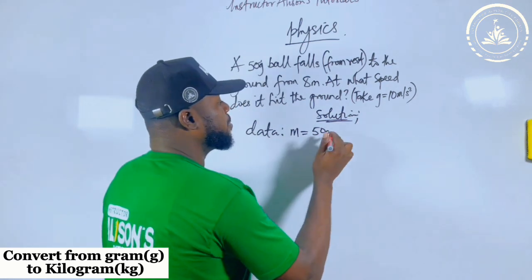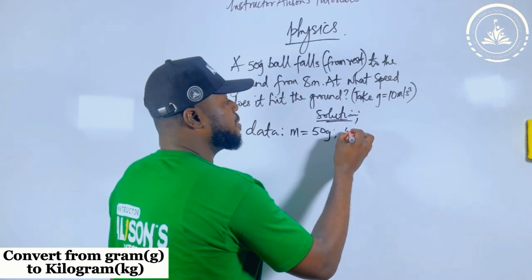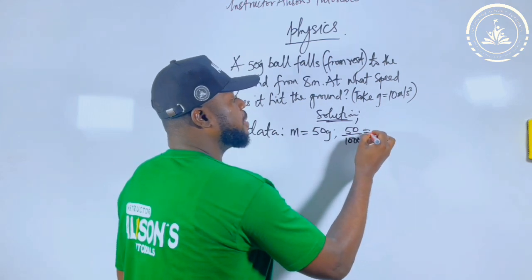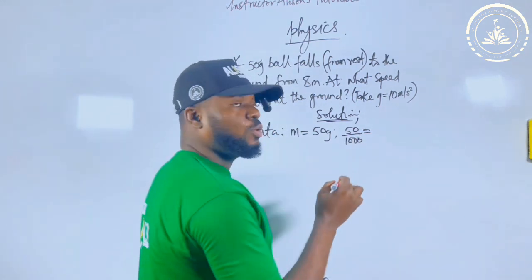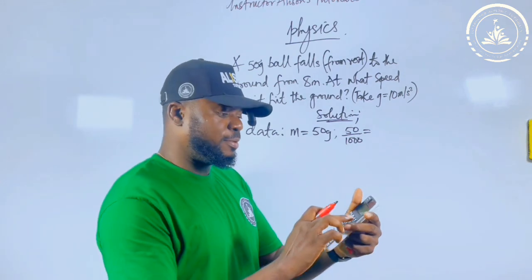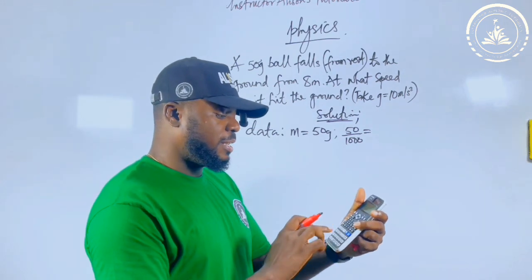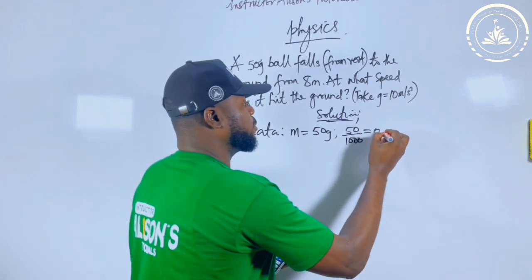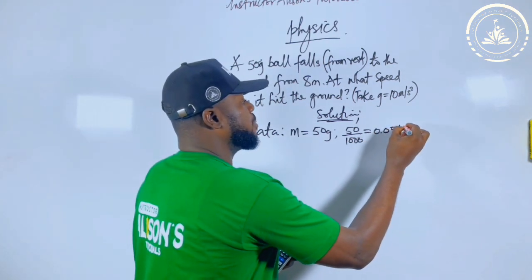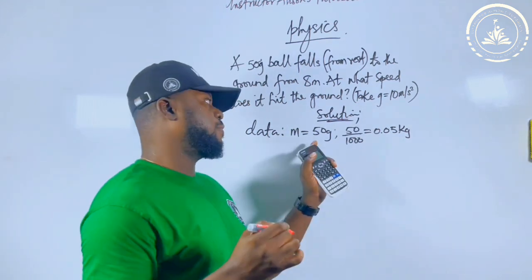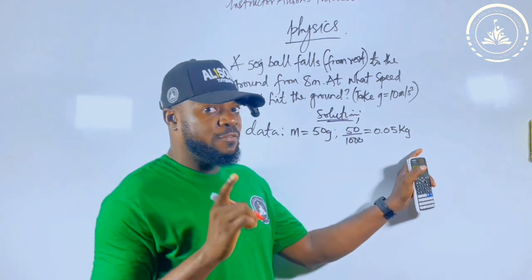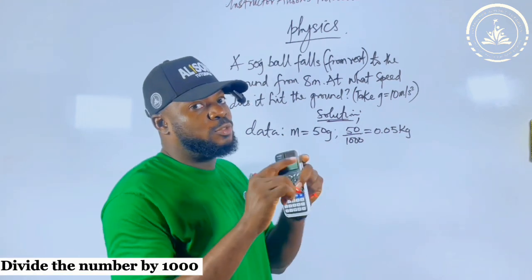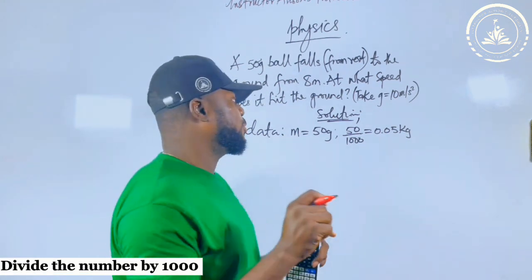Now we have 50 gram. To change it, you just tell yourself 50 divided by 1000. 50 divided by 1000 will give you what? Use a calculator: 50 divided by 1000 gives 0.05. This time it is now in kilogram because you converted from gram. Don't forget how to convert: divide that number by 1000 when you want to convert from gram to kilogram.